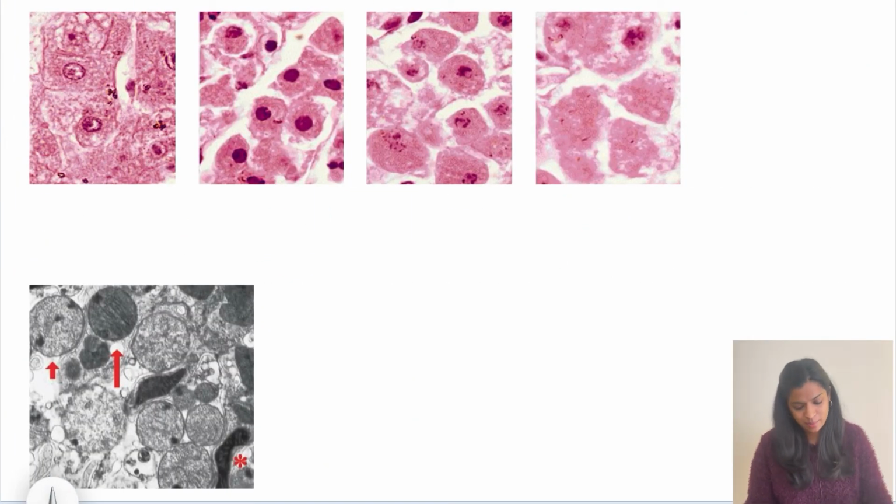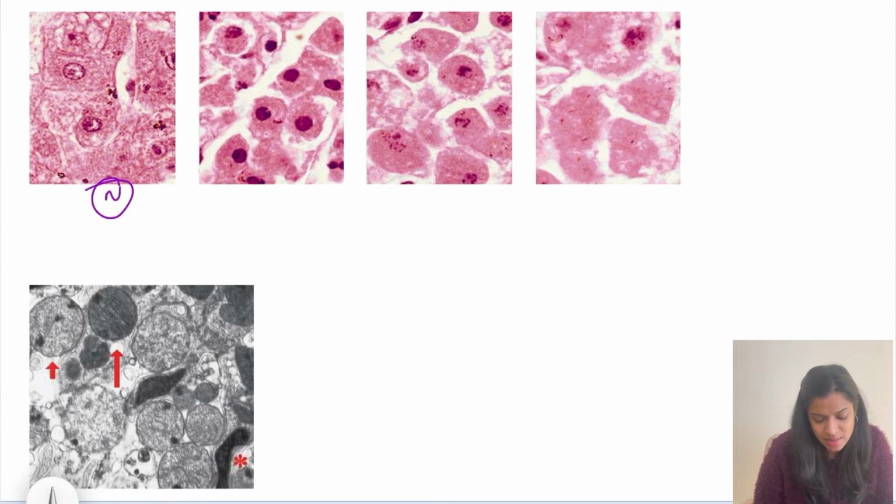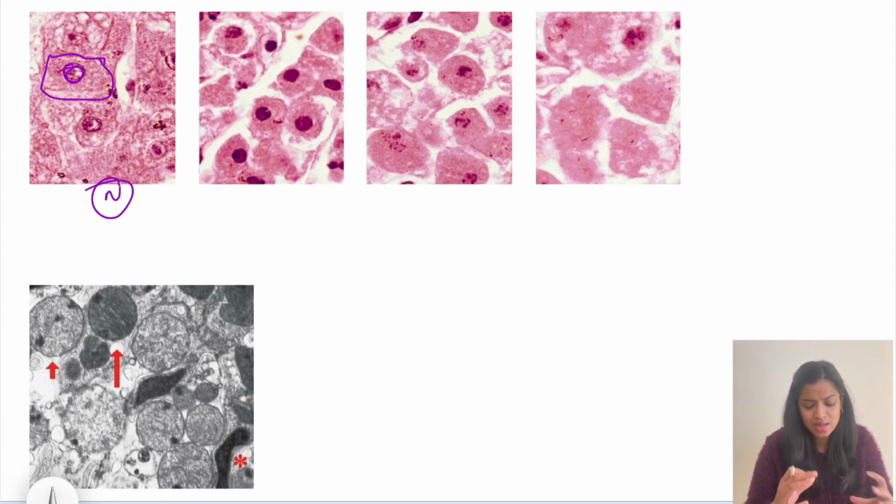So let's see some of the images. This is a normal cell, okay? This is the normal cell which we are seeing, and this is the nucleus of the cell. See quite big how it is. Now, in the second image, if you see, this nucleus is all becoming totally hypochromatic.